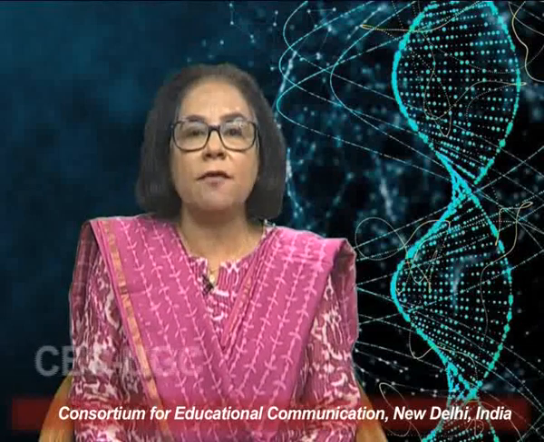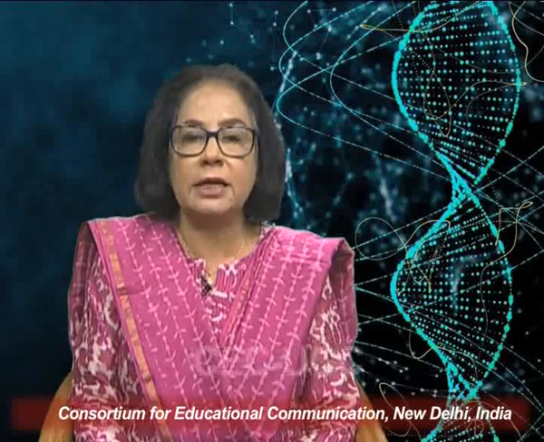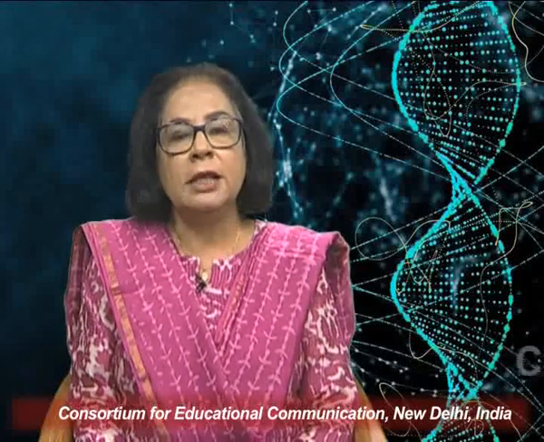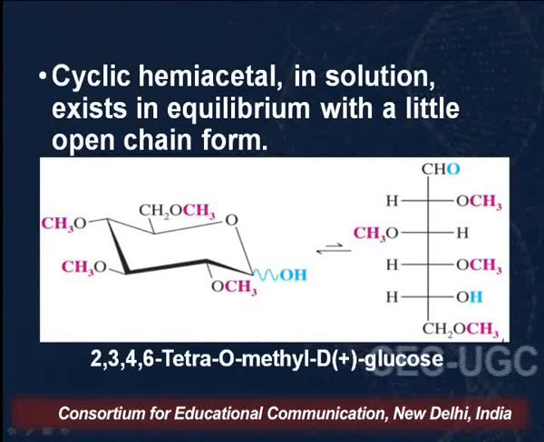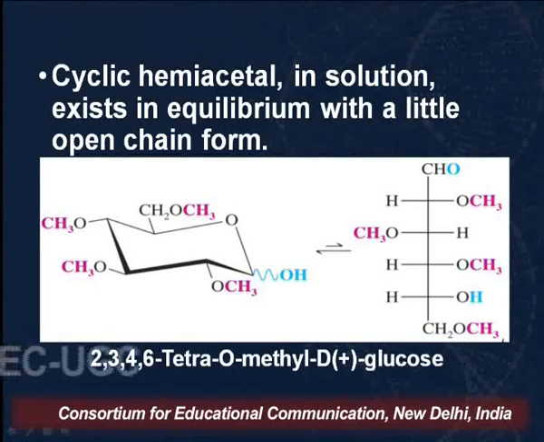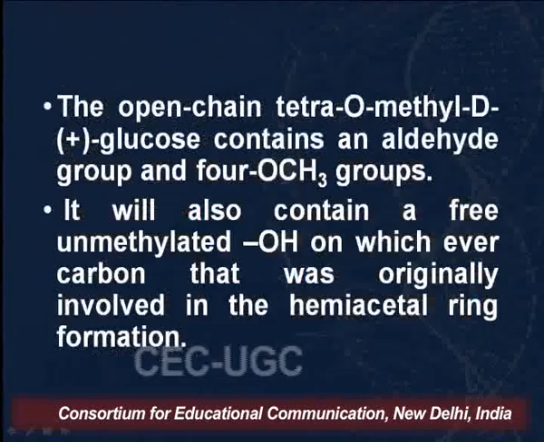That we have an aldehyde group at the first carbon. Then at the second, third, fourth and sixth carbon, we have the methoxy groups. It is only at the fifth carbon that we have the OH group. So this clearly indicates that it is this OH which is involved in ring formation, that is, it results in the formation of the hemiacetal.